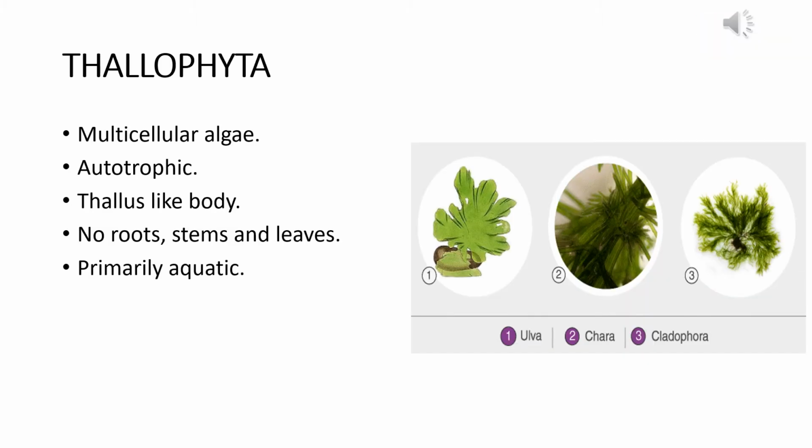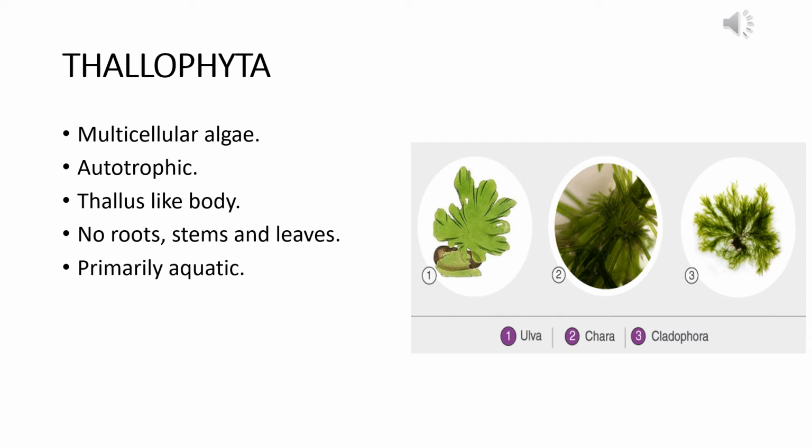The first division is called Thallophyta or thallophytes, and they include the multicellular algae like the seaweeds, kelps, etc. They are green in color as we can see in the picture. They are autotrophic because they contain chlorophyll, and they have a thallus-like body which is a flat body, and they cannot be distinguished into root, stem and leaves like the normal vascular plants we see around ourselves.